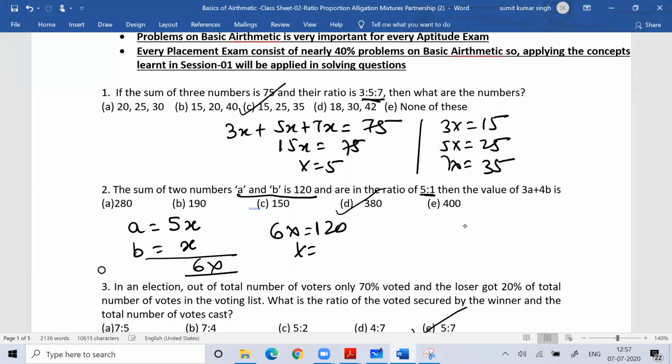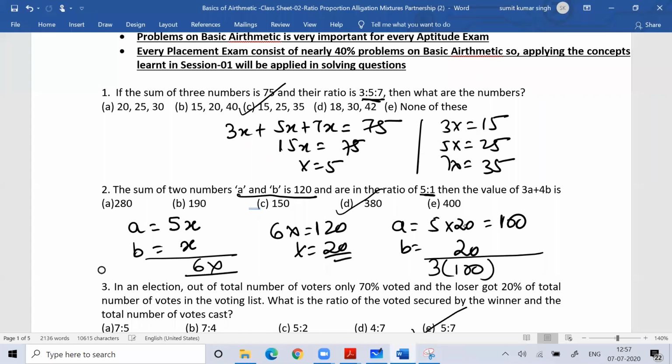So the value of x is 20. A is 5 into 20, which means 100, and B is 20. They're asking you 3 into A plus 4 into B, 3 into 100 plus 4 into 20. You will get 380.